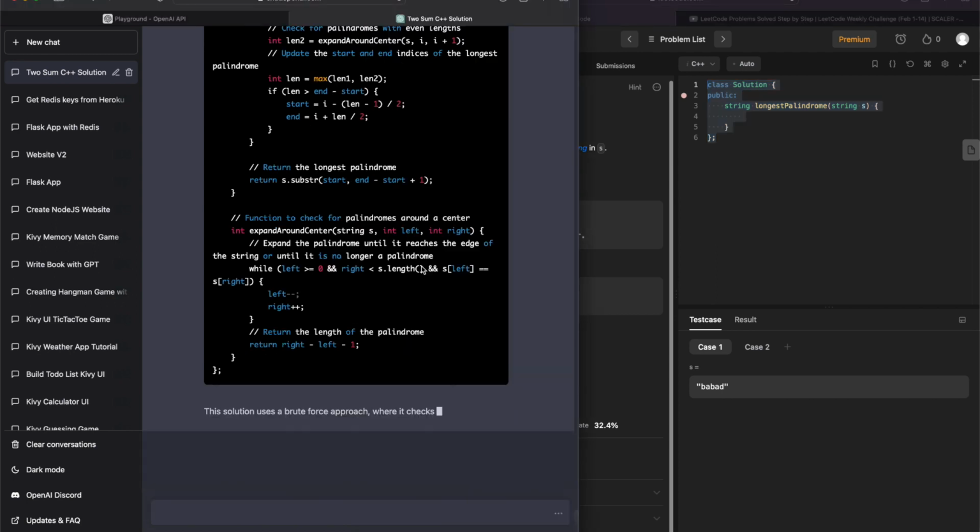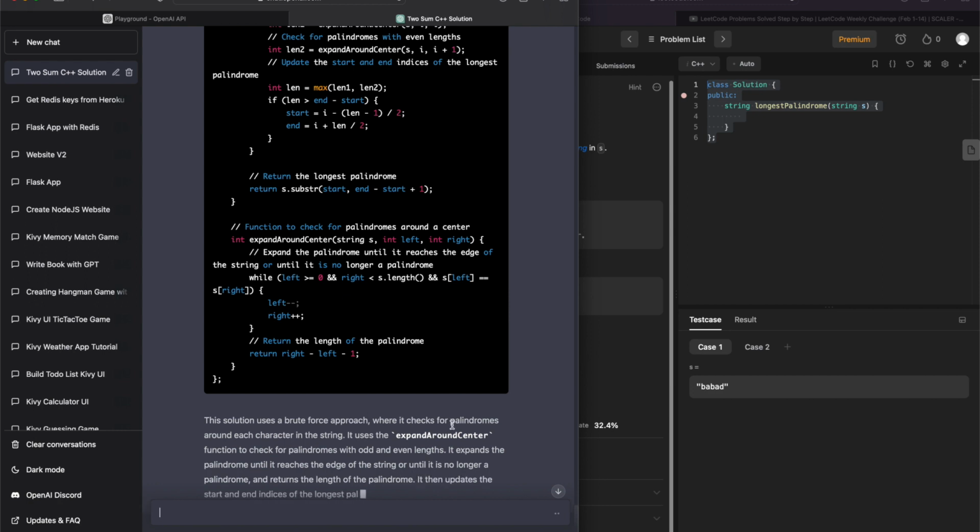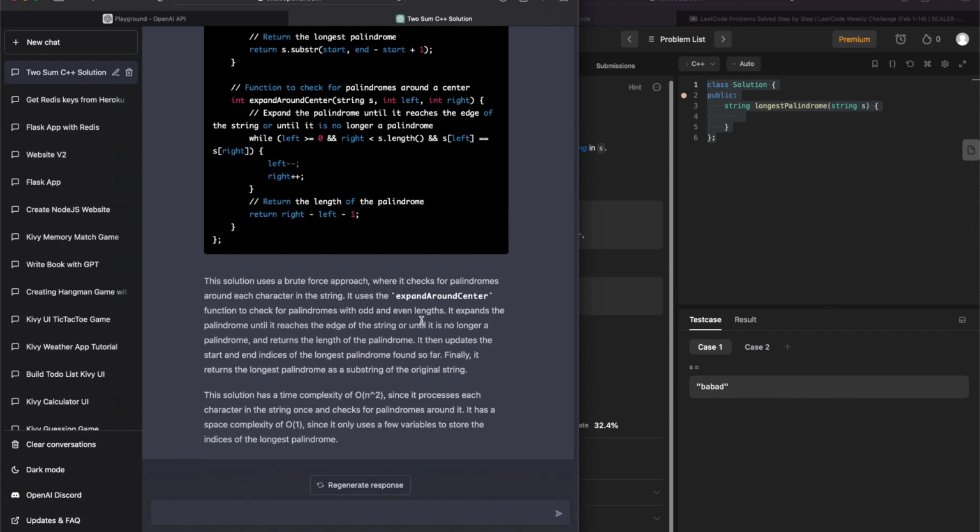This is incredible. This solution uses a brute force approach. It checks for palindromes around each character in the string. Uses expand around center function to check for palindromes with odd and even lengths. That makes sense. I mean, that's really nuanced for this problem.